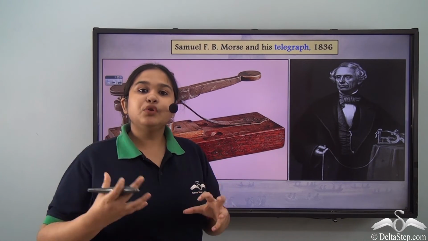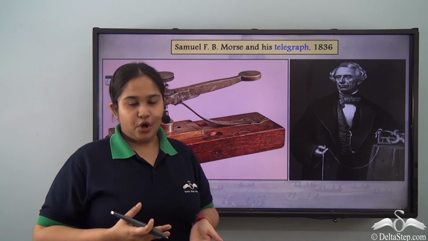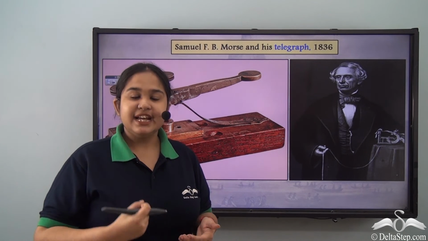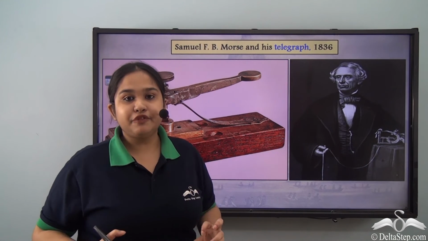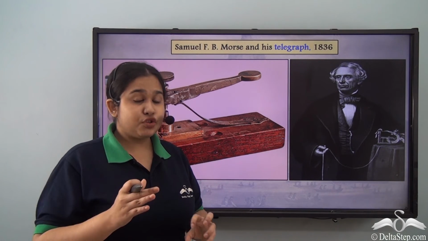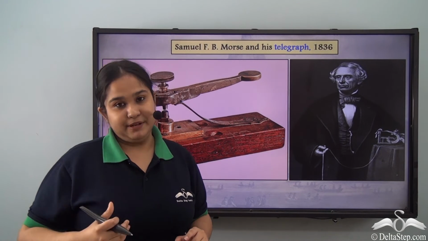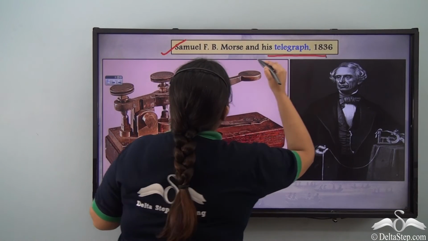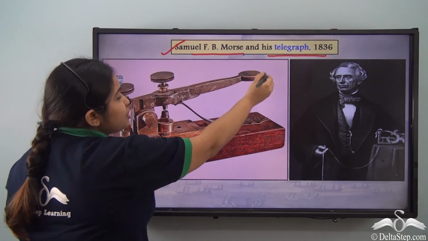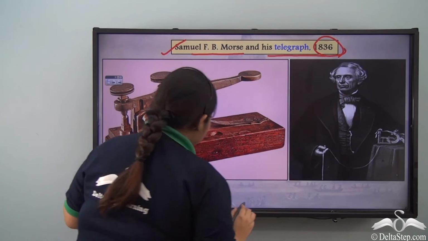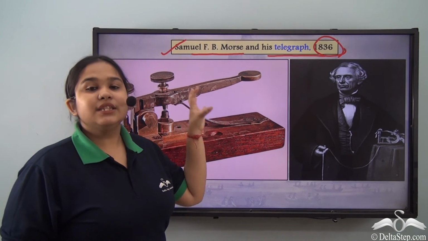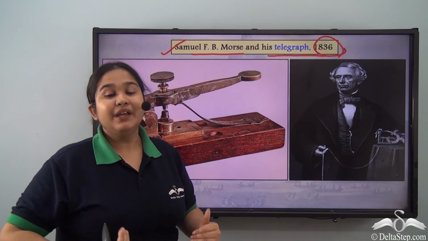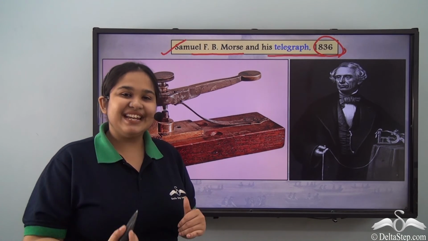So there were not only these innovations that of course augmented the process of production, but other innovations that were so very important that they later became a very integral part of the society and the way the society was structured, the way the changes were happening in the society. The first was of course the telegraph by F.B. Morse. So Samuel Morse created the telegraph in 1836, and this telegraph was the first process of communication system even before Graham Bell produced his telephone.